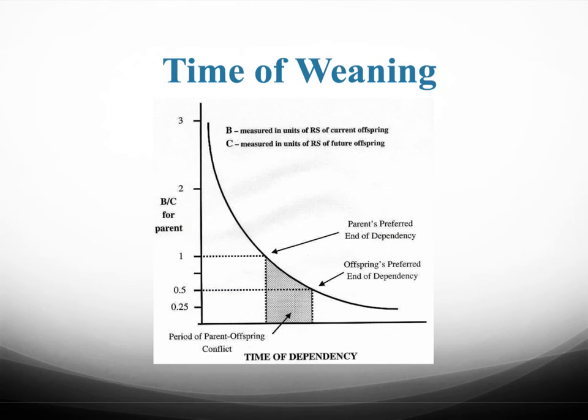This graph represents parent-offspring conflict in detail. The x-axis represents time of dependency. The y-axis represents fitness cost or benefits to the parents. The more a parent invests in the offspring, the more the benefit or cost to the offspring. A parent is equally related to all offspring, so it is selected to maximize its fitness. However, an offspring is half related to its full siblings and a quarter related to its half siblings. Eventually, this shaded area is where parent-offspring conflict takes place.